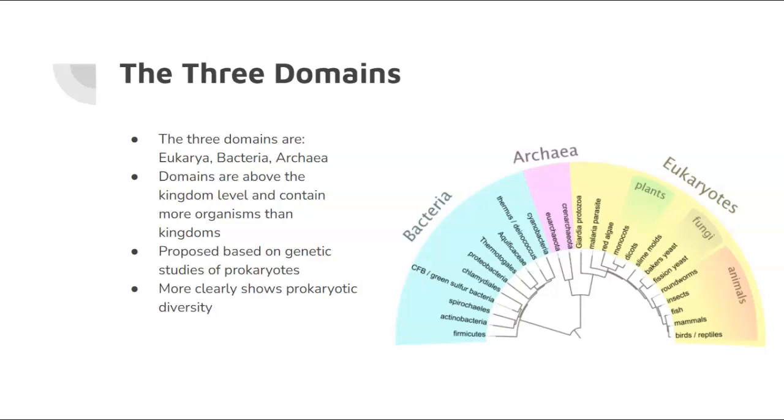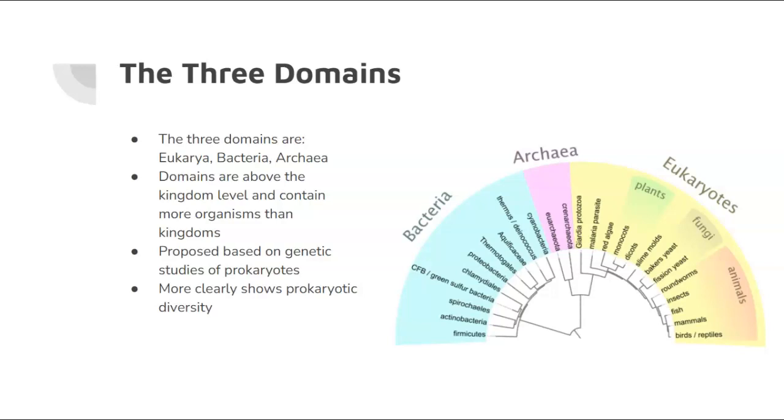So, as I said, the three domains are Eukarya, Bacteria, and Archaea. Domains are above the kingdom level. They contain more organisms than kingdoms. They're more broad. So when we're saying domain Bacteria, that includes every bacteria under it. When we're saying domain Eukarya, that means we are talking about all plants, all fungi, all animals, all protists, all things that have a eukaryotic cell base would fall under that domain. We can then get more specific as we move down the taxa, but domains are super broad.